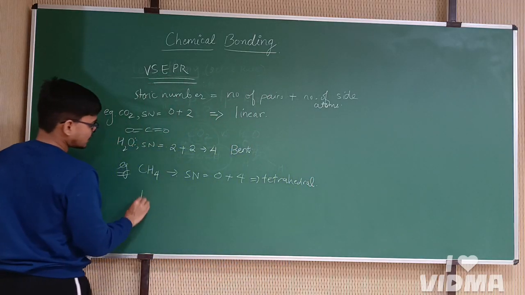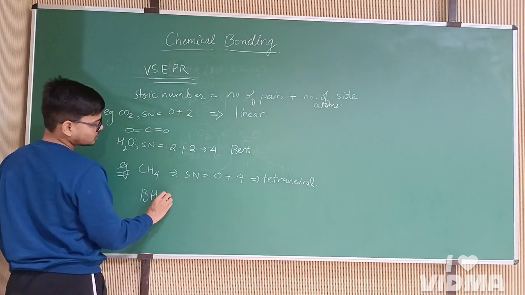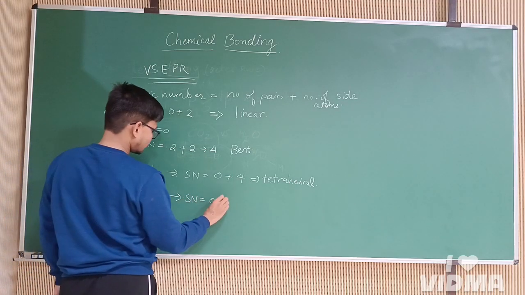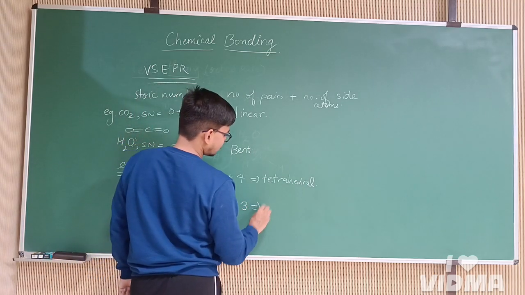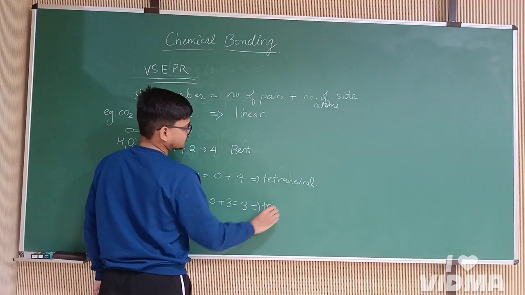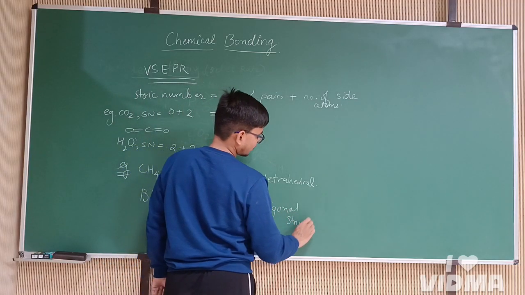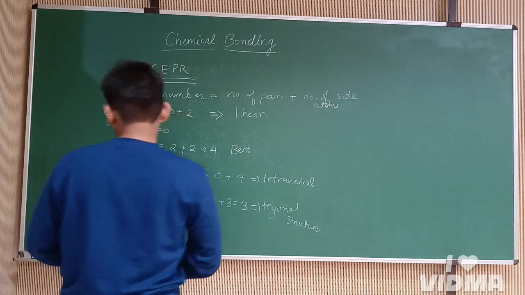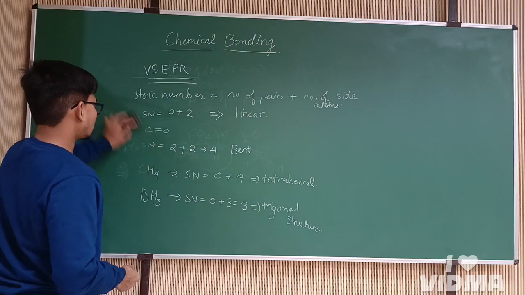Similarly, if we take the example of PH3, it has steric number 0 plus side atoms 3, so it will have a trigonal planar structure. Now, VSEPR theory is based on the interaction of lone pairs and bond pairs.